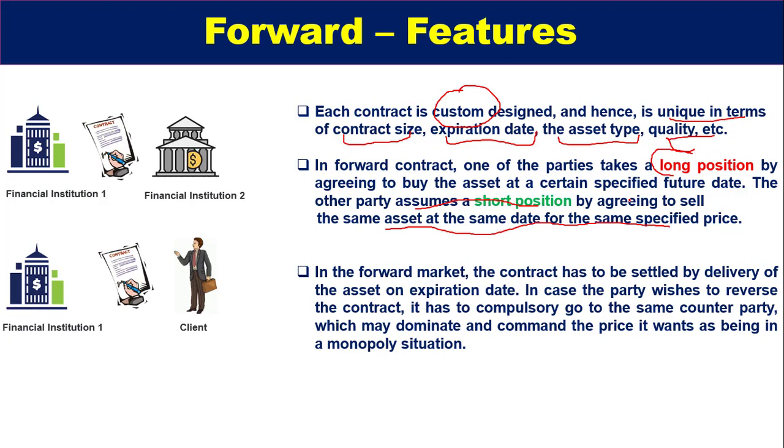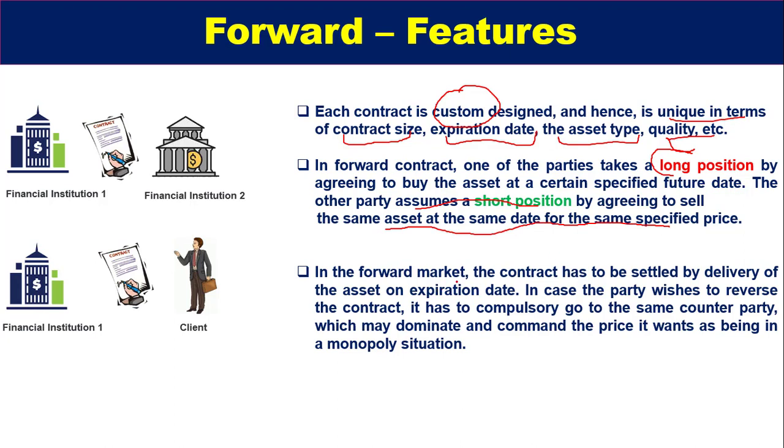Now the question comes, what is a long position and what is a short position? Basically, a long position is the position in which a buyer buys the share with the expectation that the price will rise in the future. Okay, and so he will buy today. In case of a short position, the party sells the same asset, and he expects that he will repurchase it later at a lower price in future. So these are the long position and short position terms.